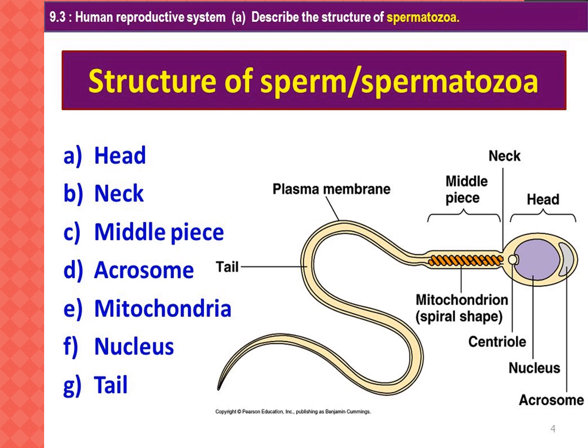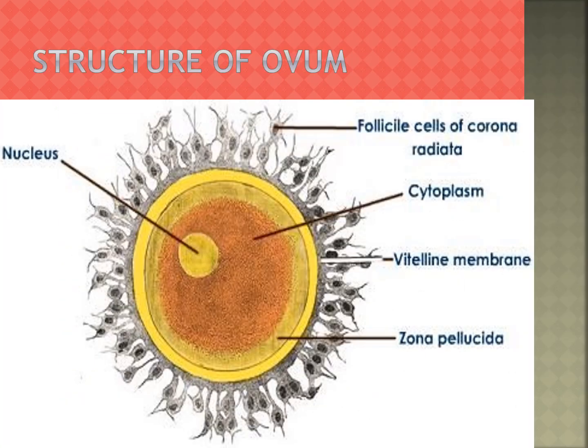Sperm motility is the movement of the tail, the movement of the sperm from one place to inside the ovum. That sperm motility is essential for fertilization.